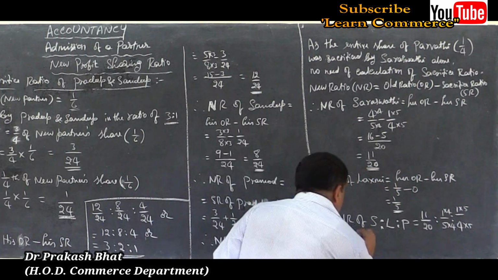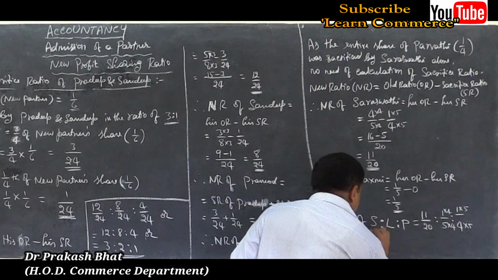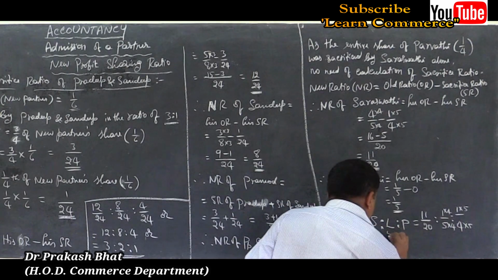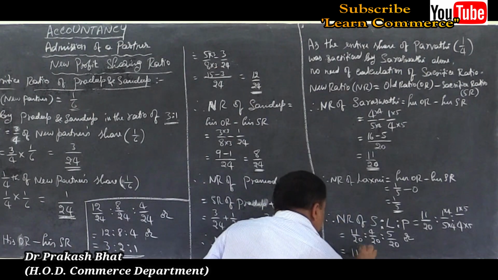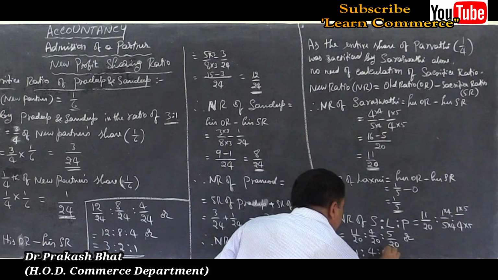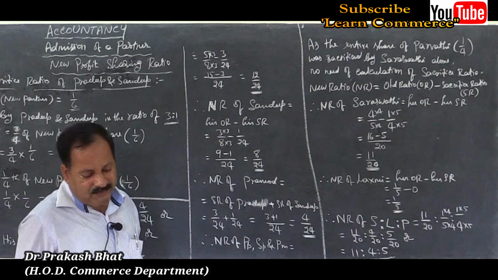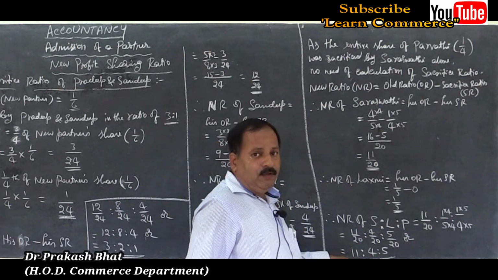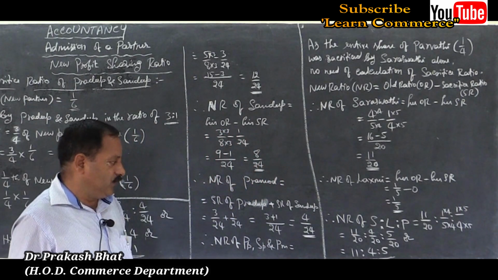So, 11 by 20 is to 4 by 20 is to 5 by 20, or 11 is to 4 is to 5, which cannot be simplified further. So, this itself is the new ratio of all the partners. The new profit sharing ratio of all the partners is equal to 11 is to 4 is to 5.